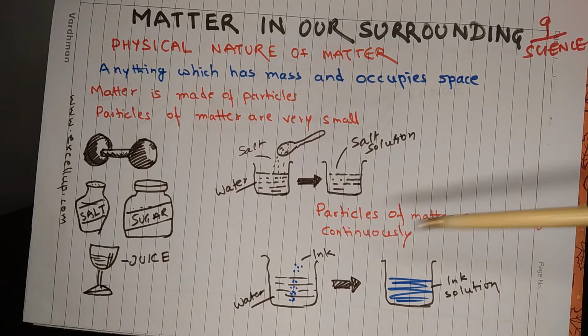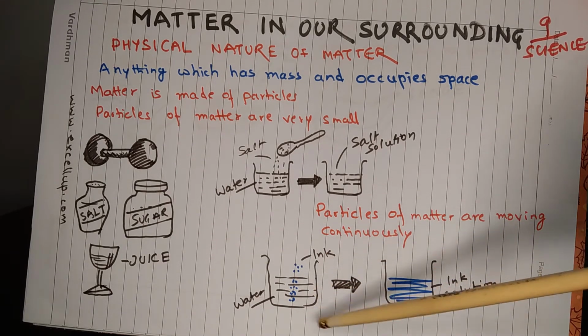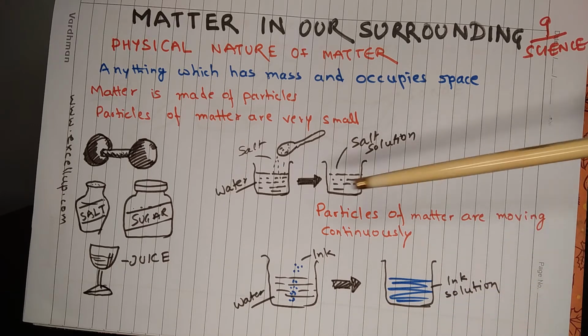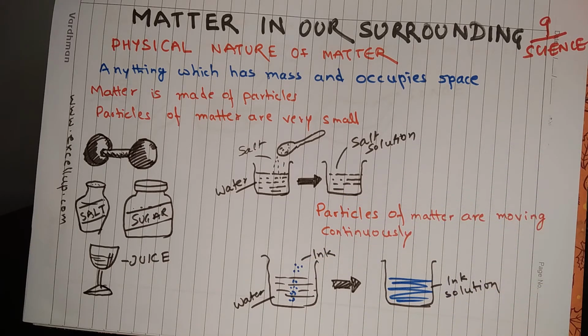Particles of matter are also moving continuously. To show this, you can do another experiment. Take water in a beaker and put a few drops of ink in the water. At the beginning, you will clearly see the ink droplets in water, and clear water can also be seen. After some time, the whole water turns the same color as that of ink. So if the ink is blue, the water becomes blue. This happens because of the continuous movement of particles of ink and particles of water.